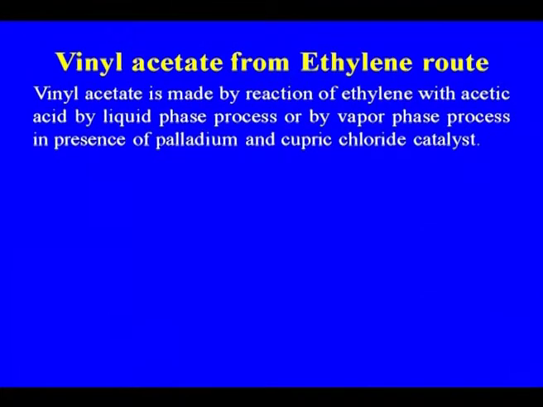Vinyl acetate is made by reaction of ethylene with acetic acid by liquid phase process or by vapor phase process in presence of a palladium and cupric chloride catalyst. This is the process now being used even by the units which are making vinyl acetate from ethylene, from the molasses route, alcohol to ethylene. So, they are using this process.